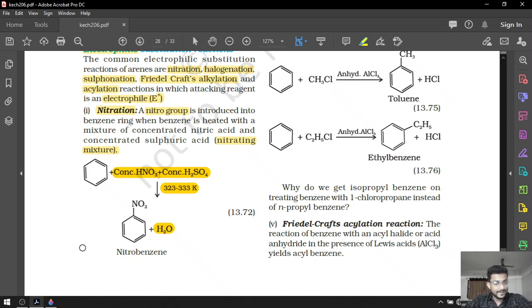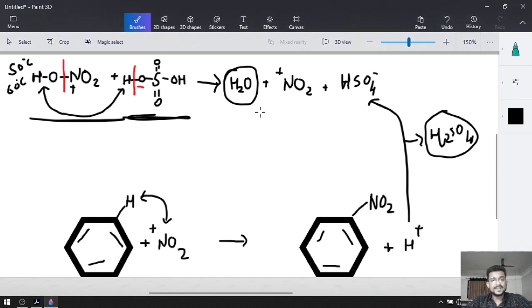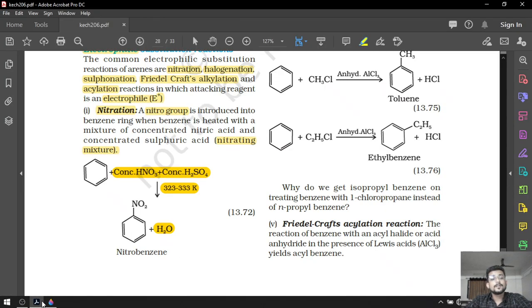So that was nitration. Obviously this mechanism is easy and we are going to study it deeply with the electron transfer in the next lecture.